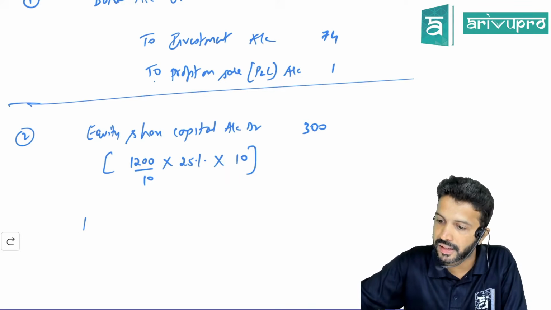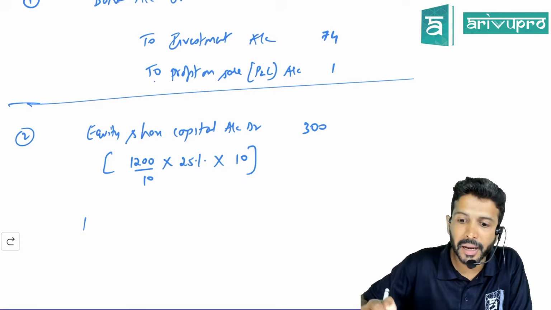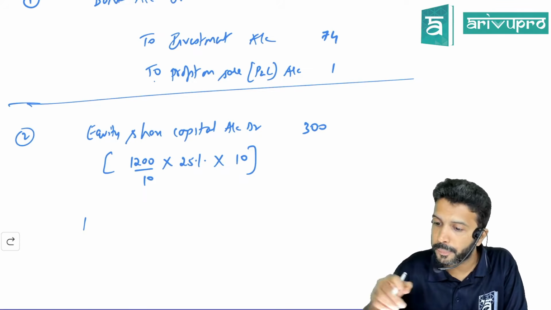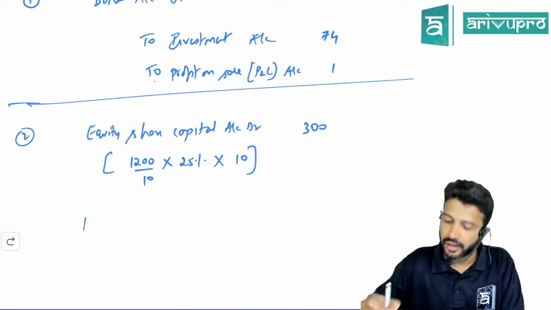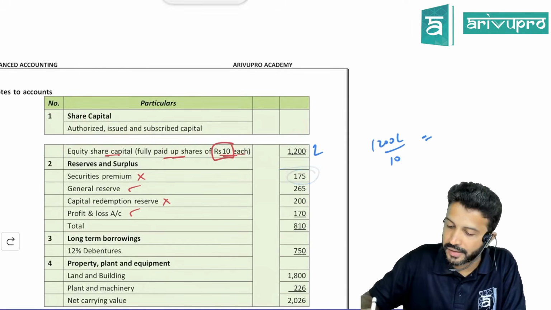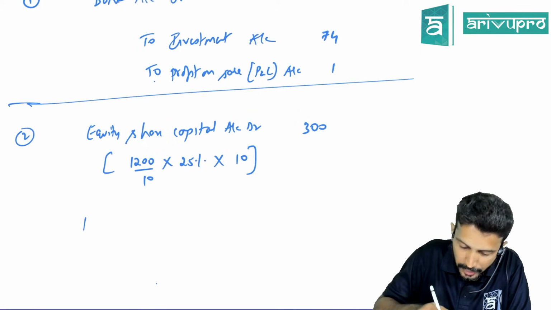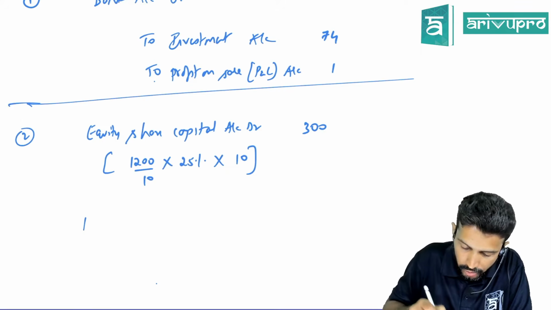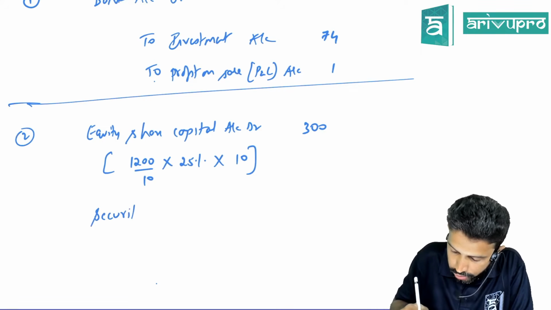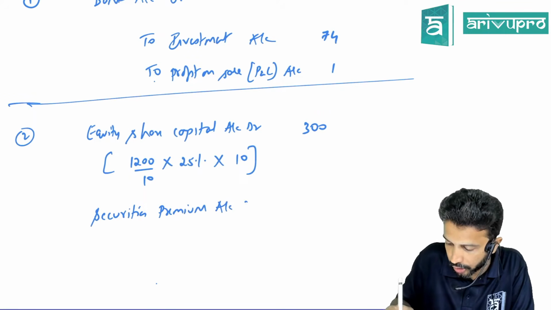1200 divided by 10 will give you the number of shares, that is 120 lakh, into 25%. The buyback price is 15, so the extra is 5. So premium on buyback is 150, but securities premium is 175. So we do have enough balance. That means instead of premium on buyback, directly we can debit the securities premium account. ICAI also does this in a few problems, so it's an acceptable approach.